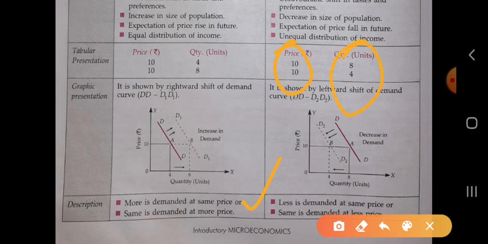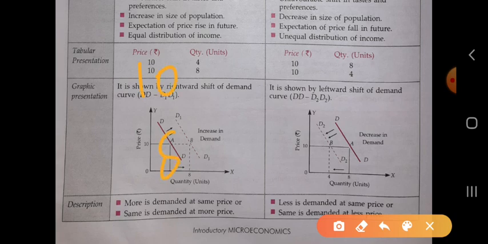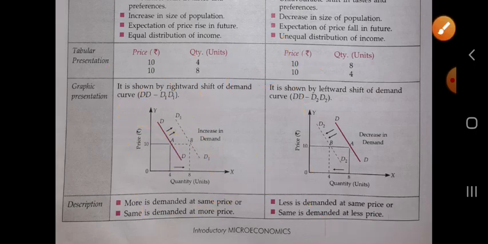For example, the price is the same and the quantity demanded is less, from 8 to 4. And the second condition is the same is demanded at a lower price. When the price goes from 10 to 8, the demand will be the always same. It is called the decrease in demand. So that's all about today's class. We will move to the next topic in the next class.